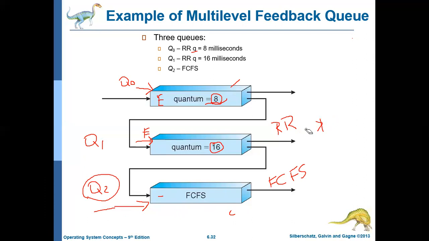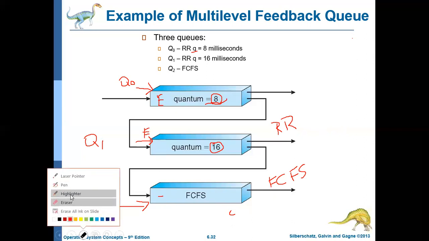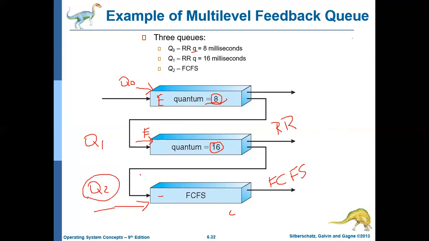First, it will always execute the job in Q0. Only if Q0 is empty, the jobs in Q1 will be executed. While executing Q1 also, if some job comes in Q0, it will be preempted. Similarly, the jobs in Q2 will be executed only if Q0 and Q1 are empty, and while executing Q2, if some jobs arrive in Q0 or Q1, the job currently being executed will be preempted.